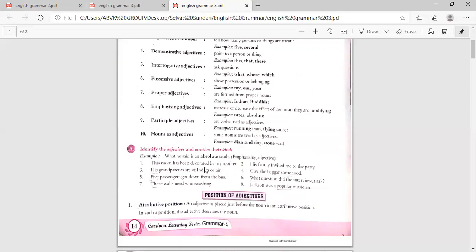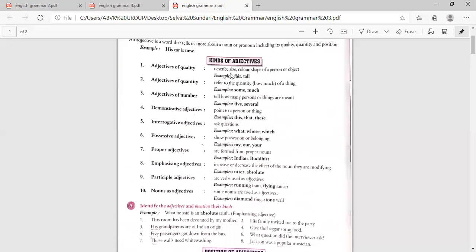Who decorated? My mother. So my is a possessive adjective.